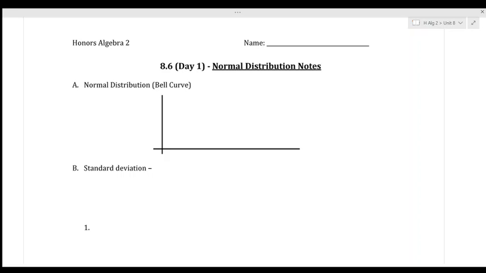We're going to get started with 8.6 Day 1 notes. And we've been working with probability for the last couple of weeks. So now we are going to start statistics. Okay, so we're going to talk about the normal distribution.